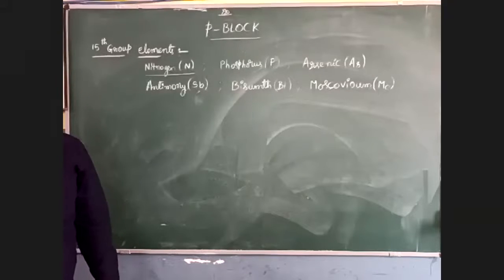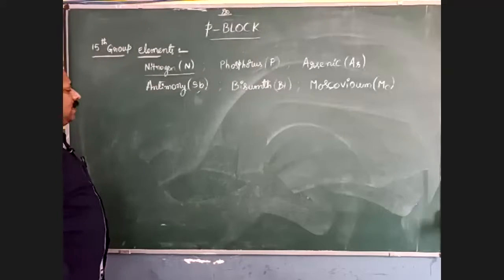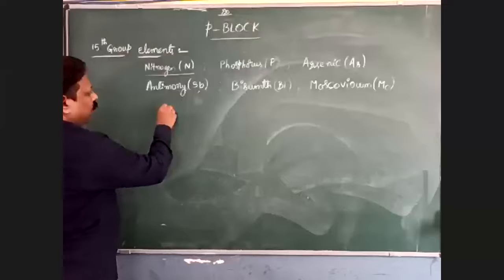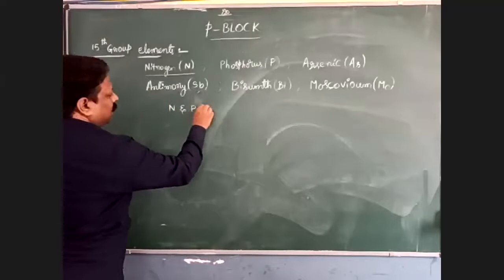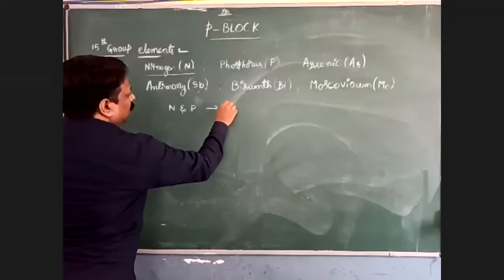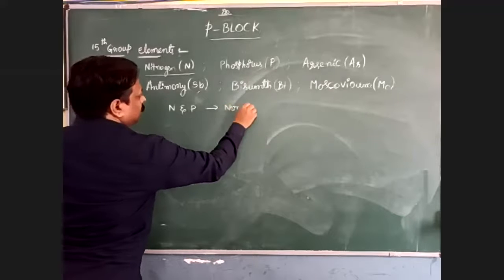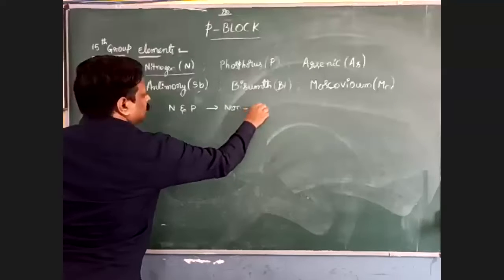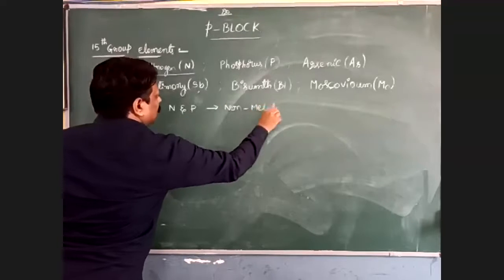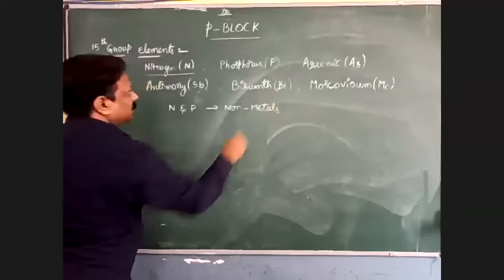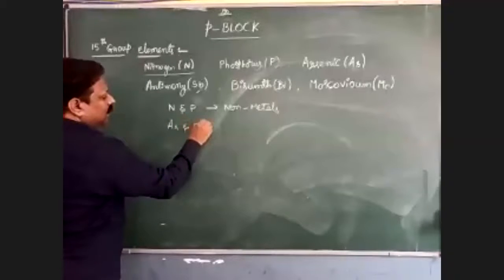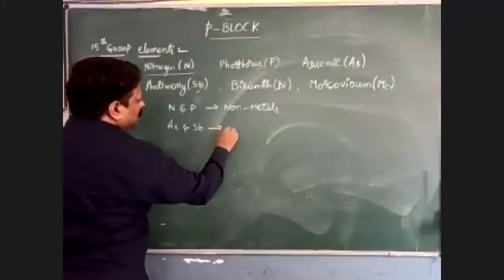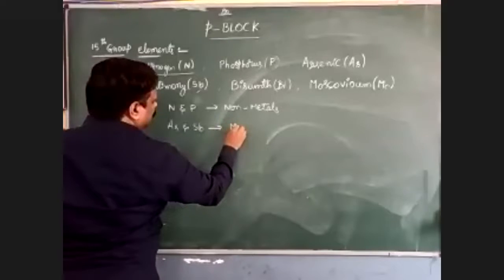Another thing we should compulsorily learn here: nitrogen and phosphorus are non-metals. Arsenic and antimony are metalloids.